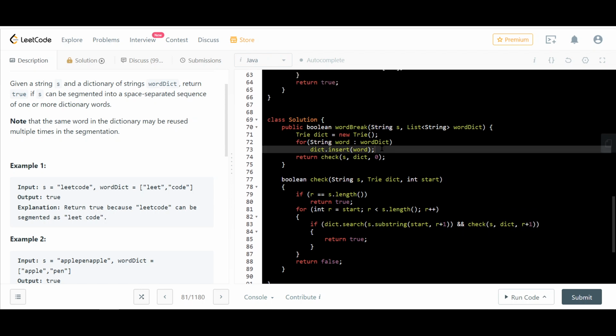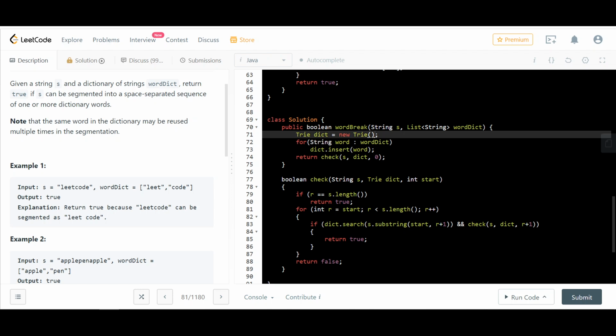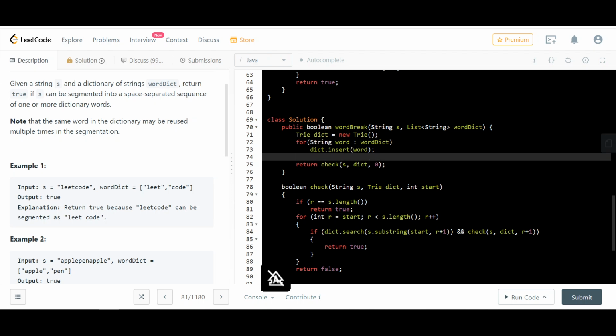So I do, this is fine. I can just create a, let's just call it hash set or hash map, integer and boolean. And let's call it memoization.